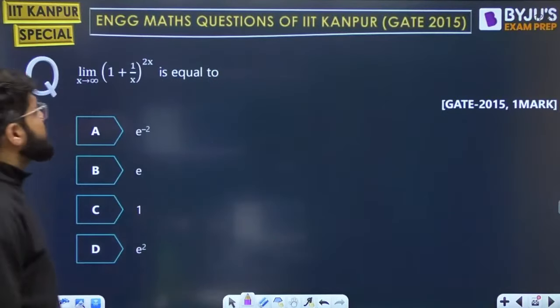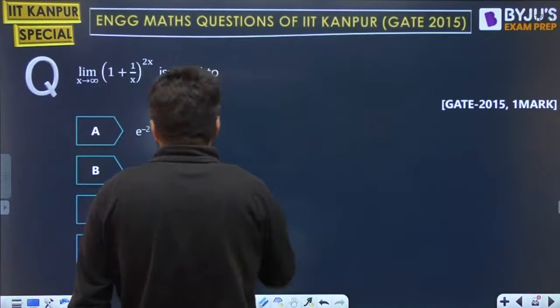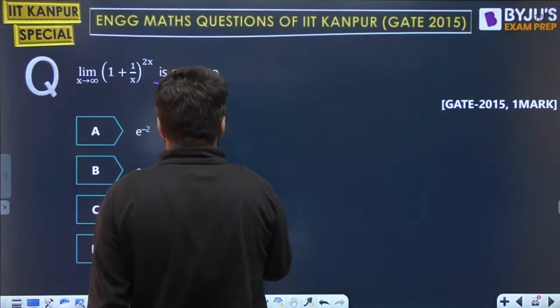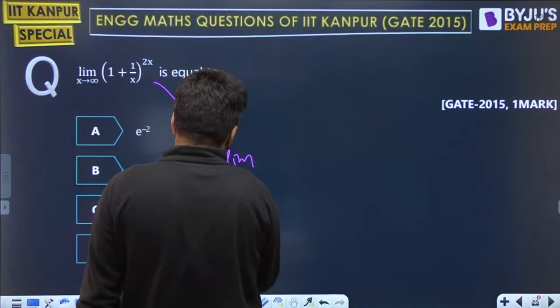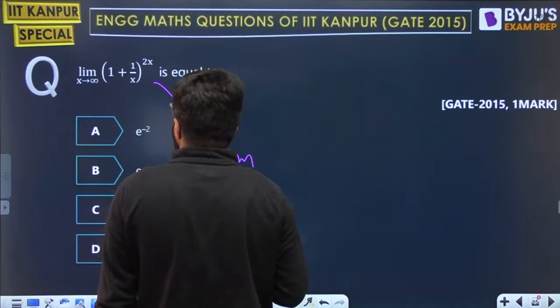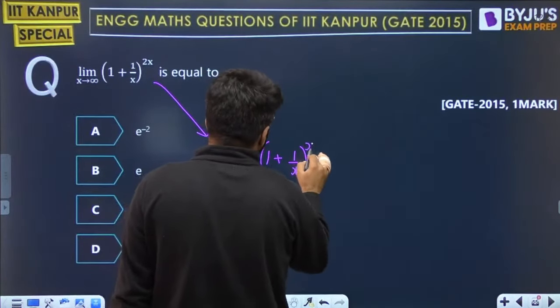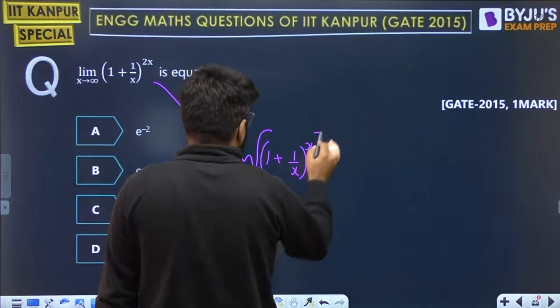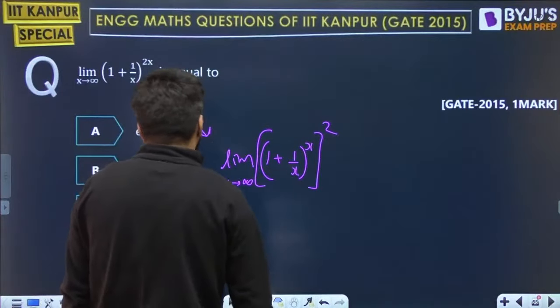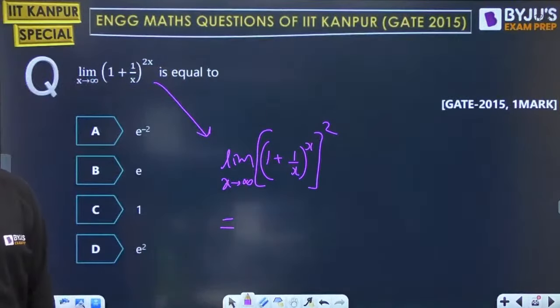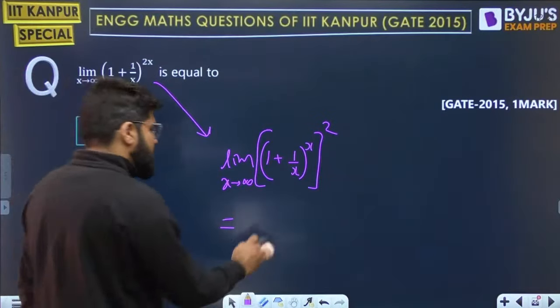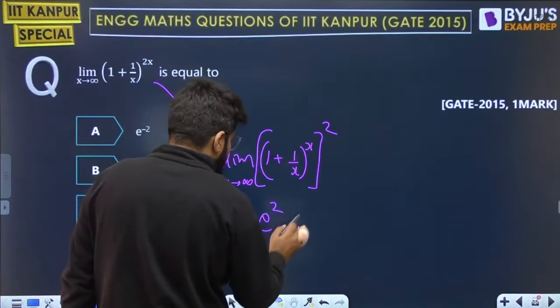Now this can be solved using the standard limit once again. There is nothing great here because this is of the form limit x tending to infinity of 1 plus 1 by x whole raised to the power x square. Limit of 1 plus 1 by x whole power x is given by e.